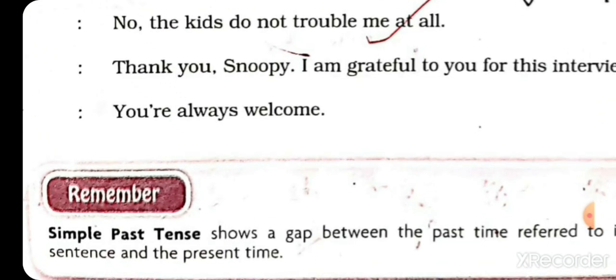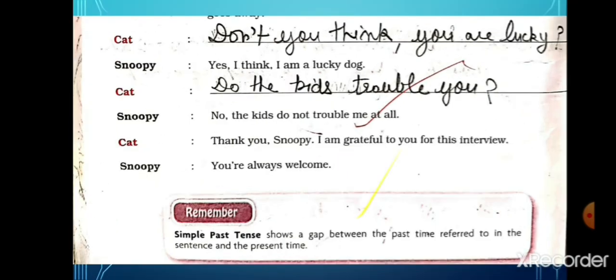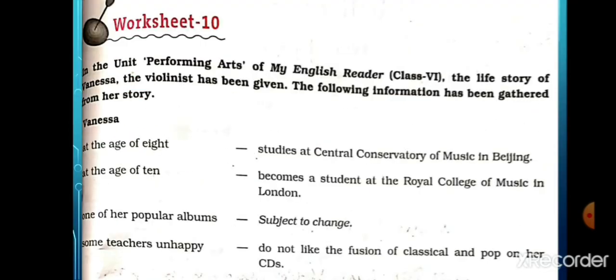Now students, remember this point that simple past tense shows a gap between the past time referred to in the sentence and the present time. Okay, simple past tense बेटे क्या shows करते हैं? एक gap between the past time referred to in the sentence and the present time. Now students, let's begin with the worksheet number 10.